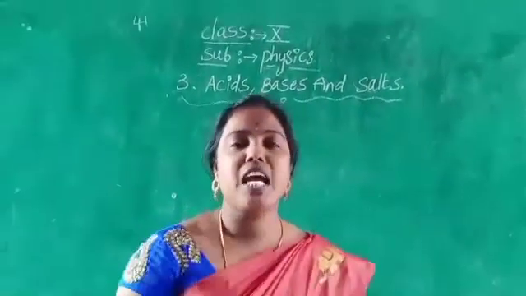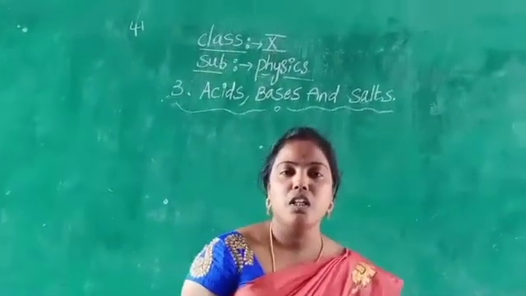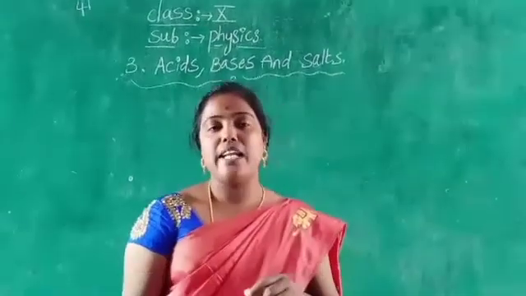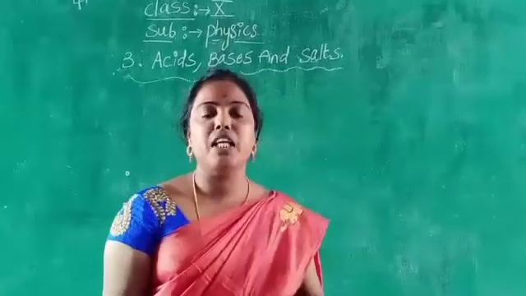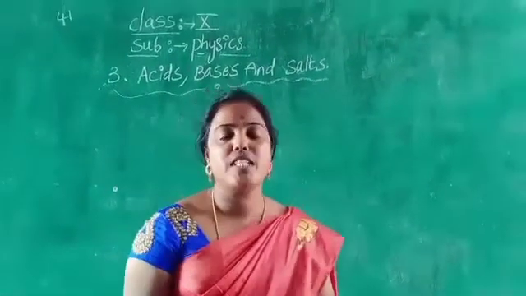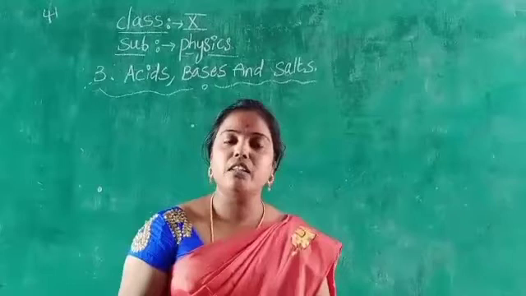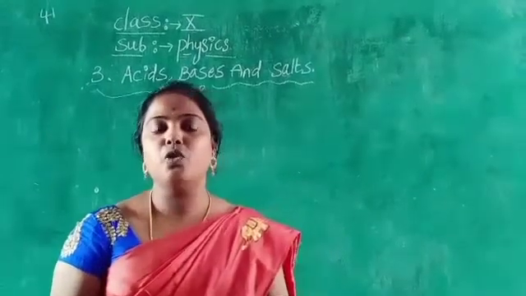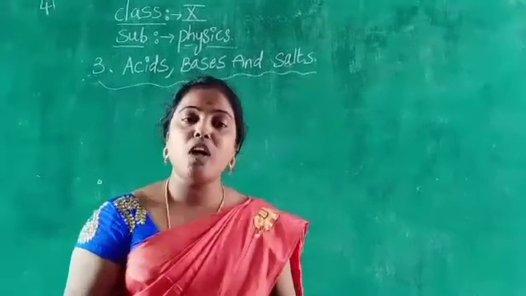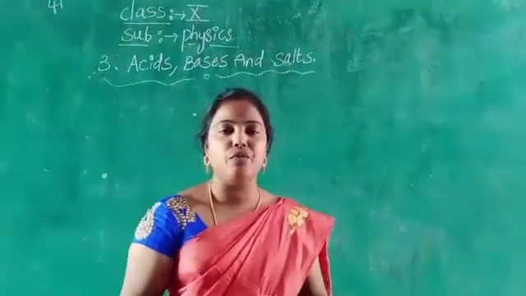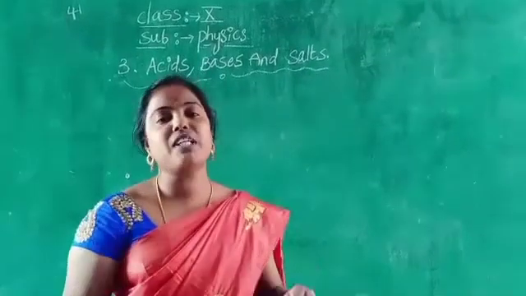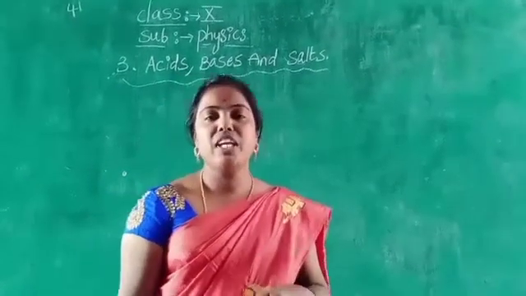Children, in the previous class we discussed the basics of this chapter: what is called an acid, what is called a base, what is called a salt, and what is called a neutralization reaction. And I explained to you about strong acid and strong base, weak acid and weak base, and indicators. Okay, these topics we discussed in the previous classes.